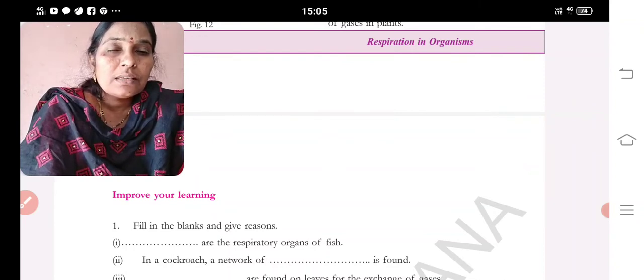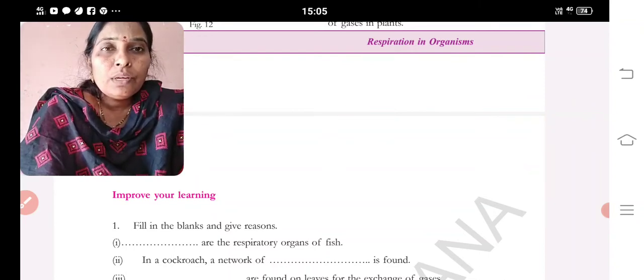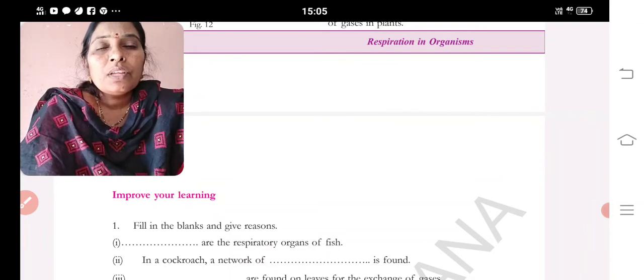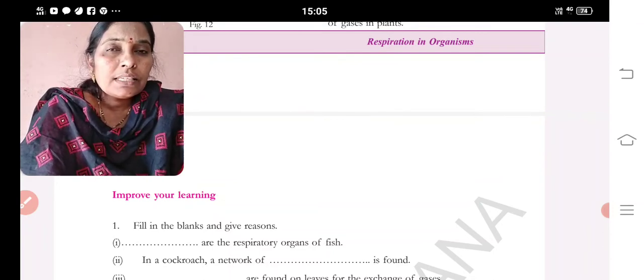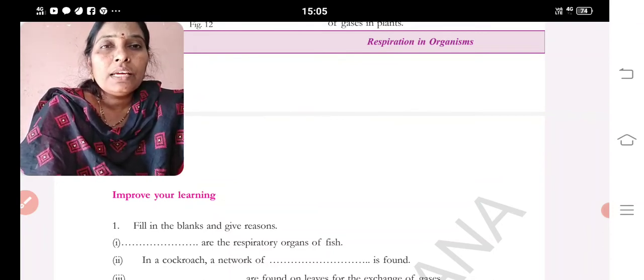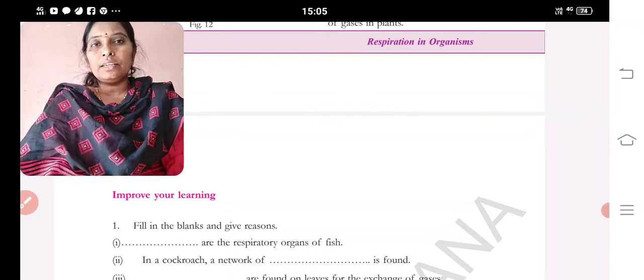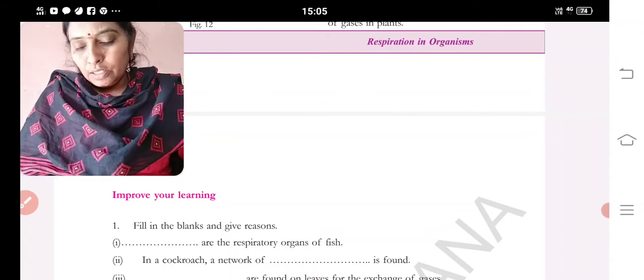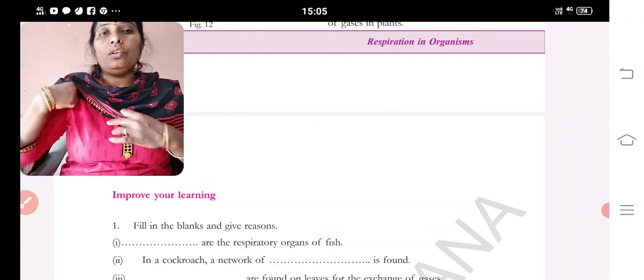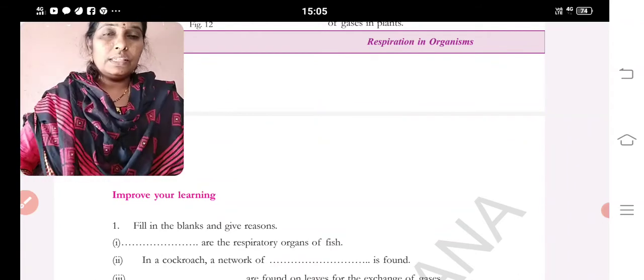Respiration in organisms, children. And let me give the question answers of the 10th lesson and 11th lesson at a time. Changes around us and respiration in organisms. How the plants respire and in what different organisms respiration takes place, that we wanted to discuss.